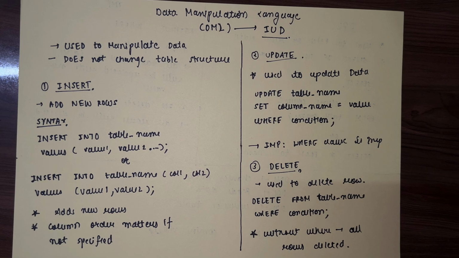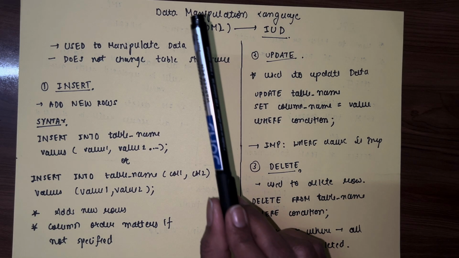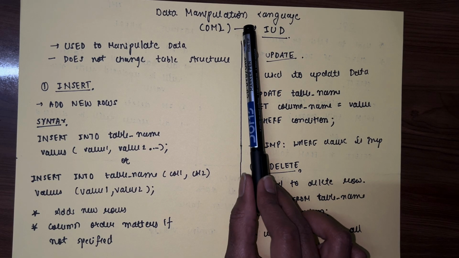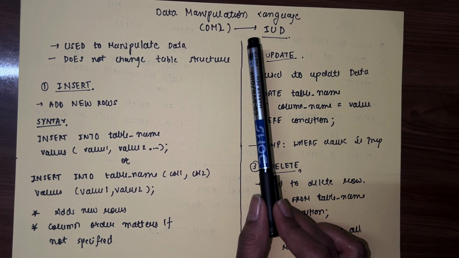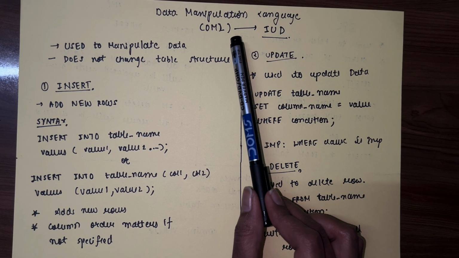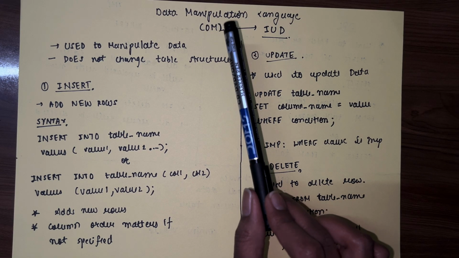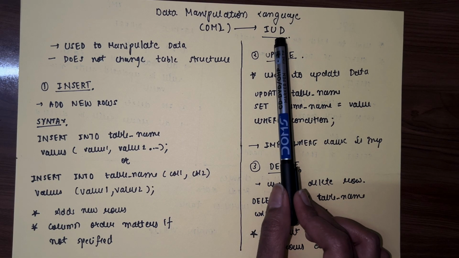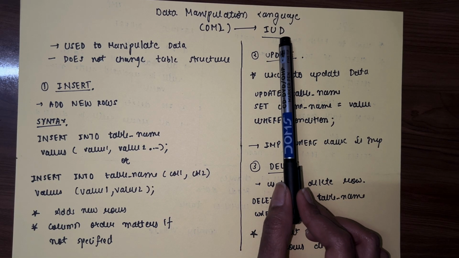In the last videos we had seen data definition languages wherein we have created the tables. In today's video we are going to see data manipulation language, which works on the data. I had given you a hack in the last video to remember data manipulation languages, which is IUD. I stands for insert, U stands for update, and D stands for delete.